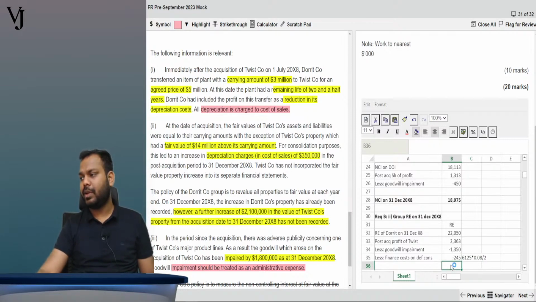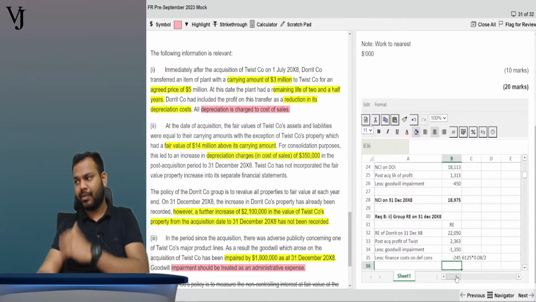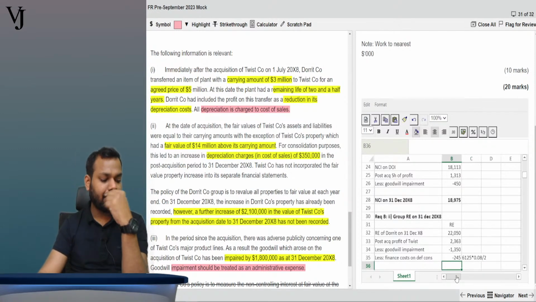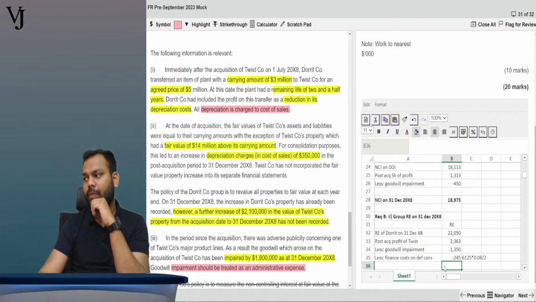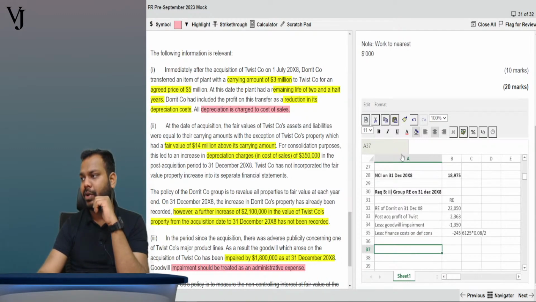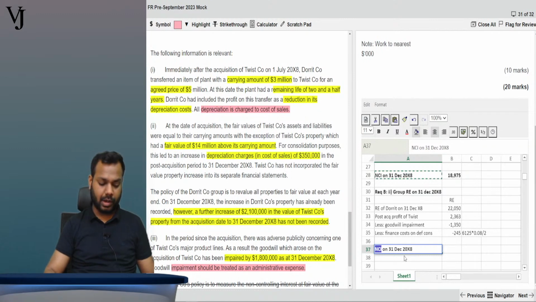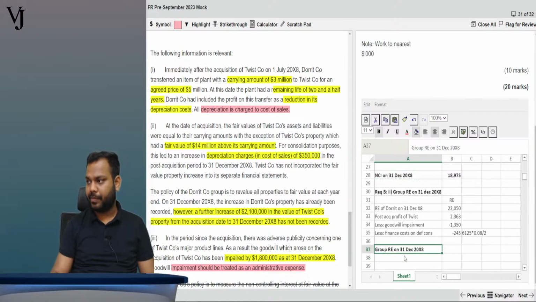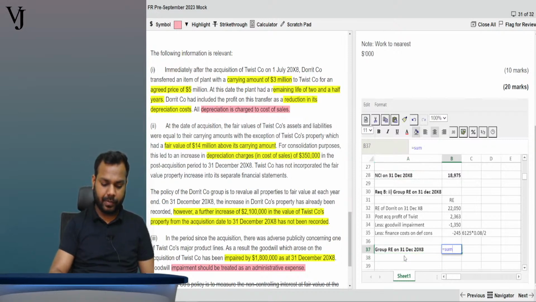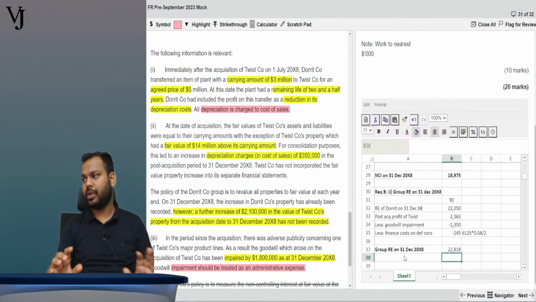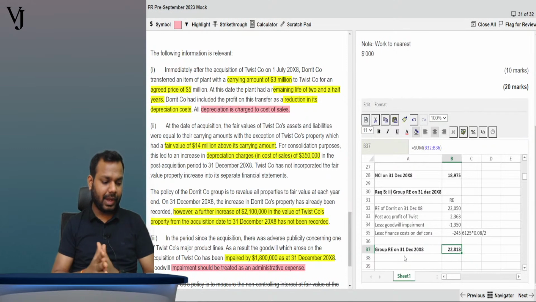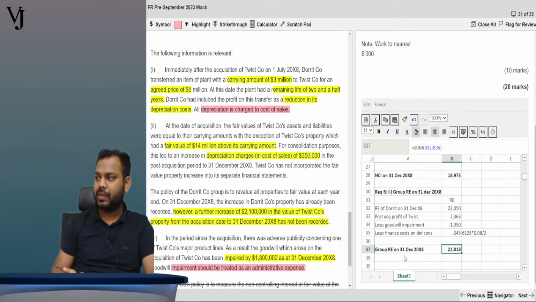Okay, is that clear, everyone? Now tell me, is it clear to everyone till here? Leave one line and write here: group RE on 31st December 20x8 equals sum, this way, 22818. Tell me, guys, is that clear, everyone, till here?